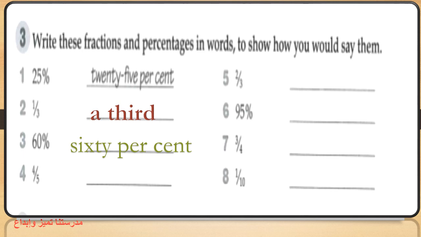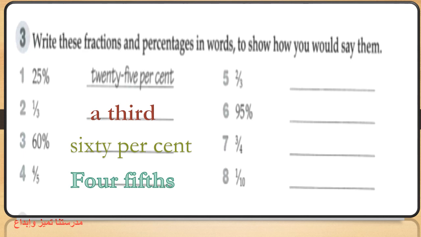Number 4 is a fraction. 4 up, 5 down. How can we say it? 4 fifths. Yes, fifths here end with S. Why S? Because I'm talking about 4. Plural. That's why I put S at the end of the fifth.